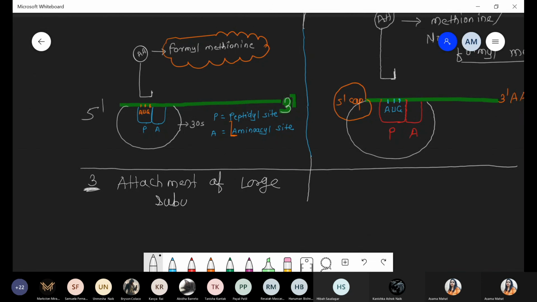Okay, and quickly tell me large subunit in case of prokaryotes, large subunit in case of eukaryotes. Which type of S? As we saw, 30S for the small and 40S for the small in prokaryotes and eukaryotes respectively. Tell me what is the large subunit for prokaryotes and eukaryotes?